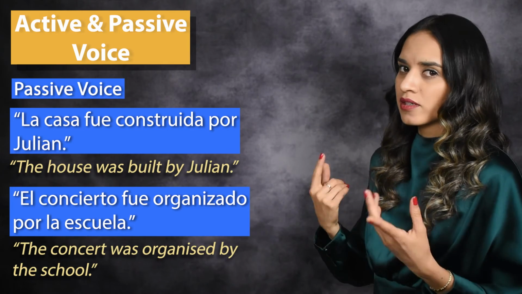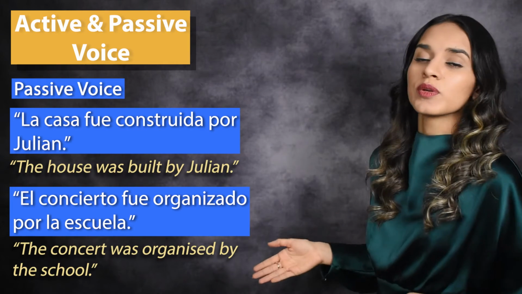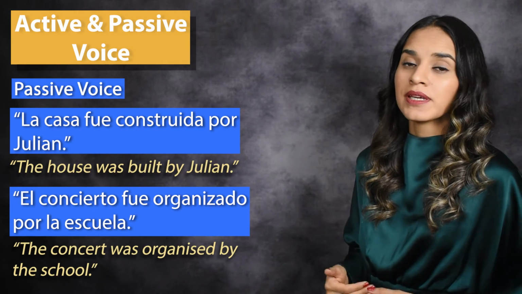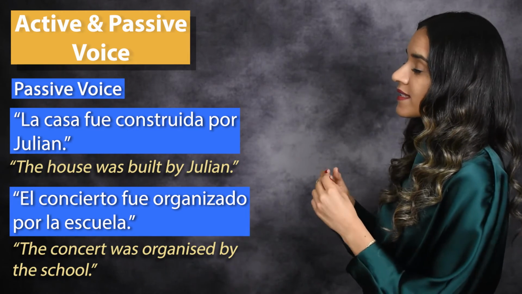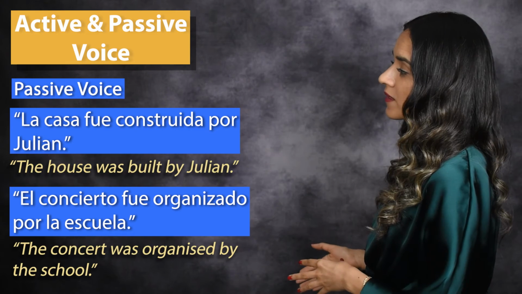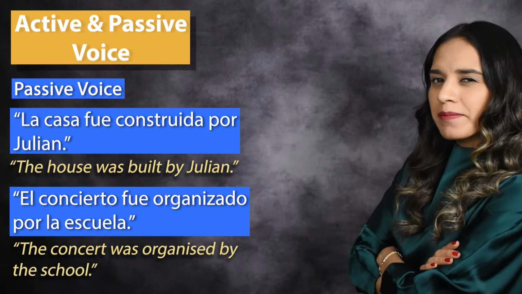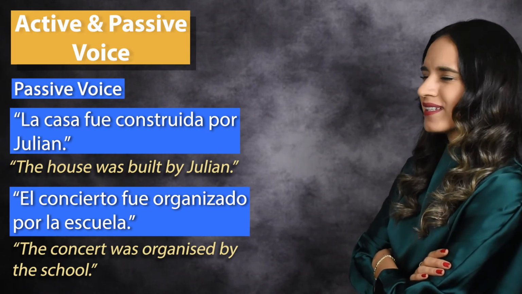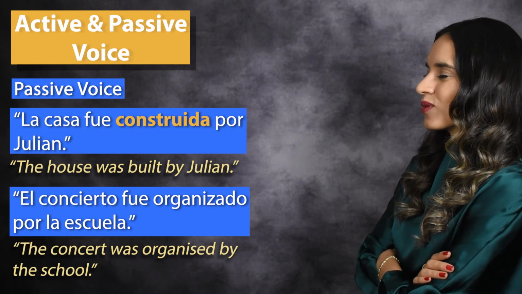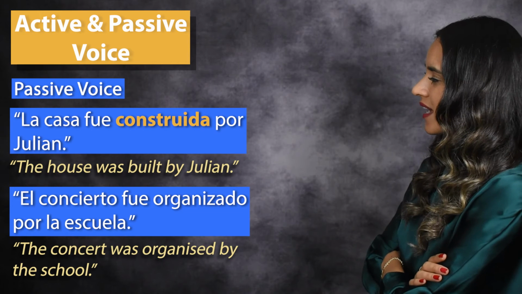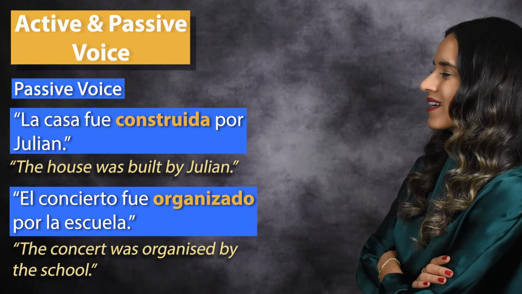You can see that the verb is conjugated in participle. That's something that we talked about before. The participle has the ado or the ido ending, but we can see something quite interesting there. Why in one case do we say construida and in the other case organizado?